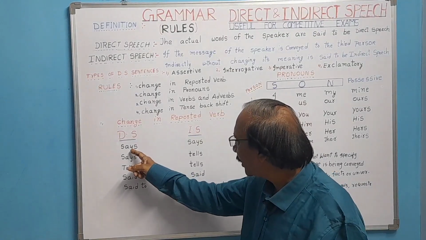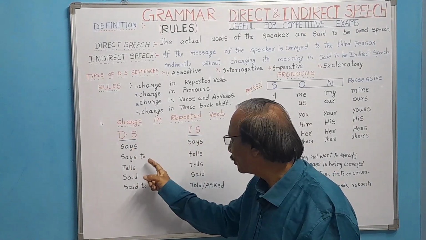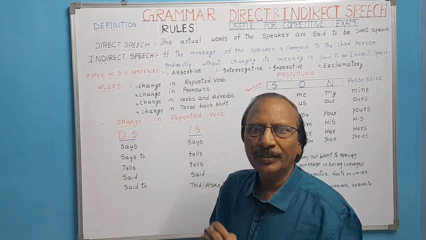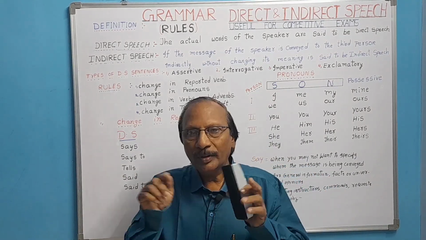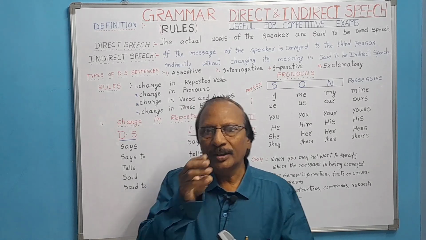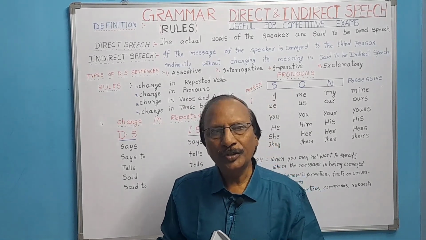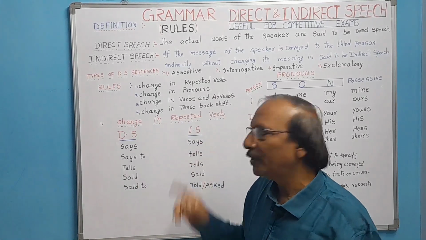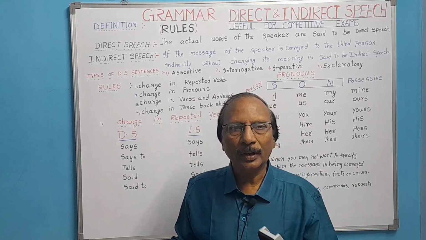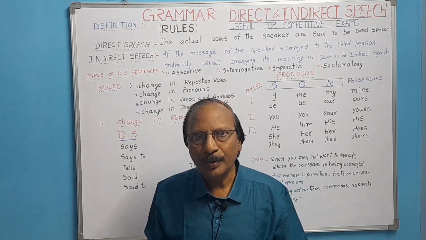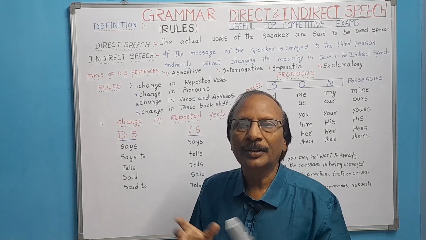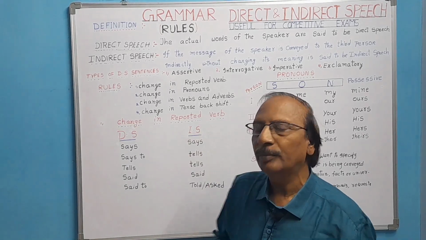See once again: says will be says, says to will be tells, tells will be tells. Here, when the sentence in the inverted commas, the reported speech, is in simple present or future tense, the tense of the reported speech doesn't change. When should we use the simple present?